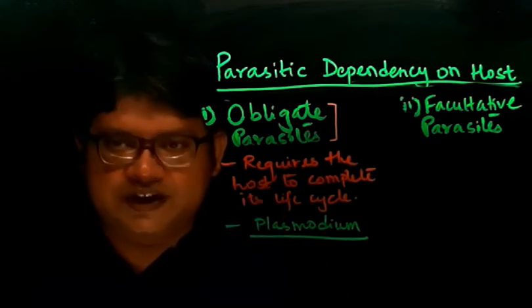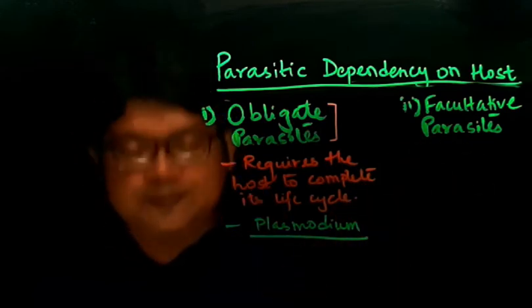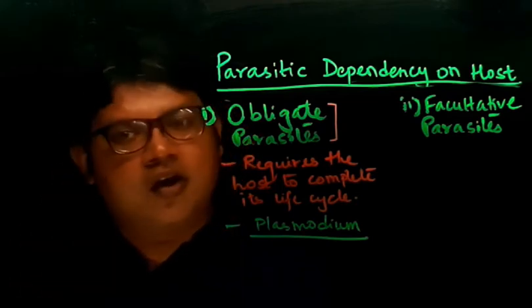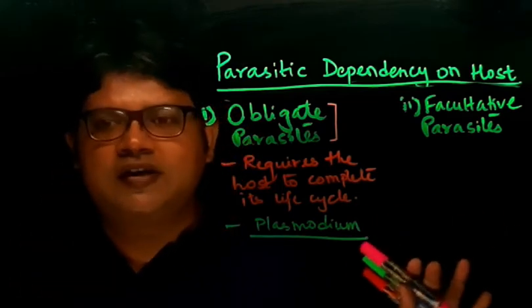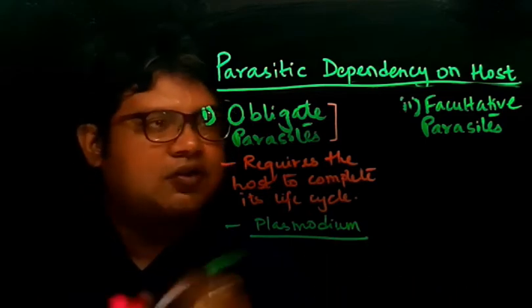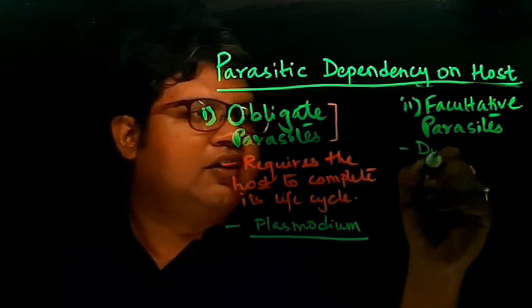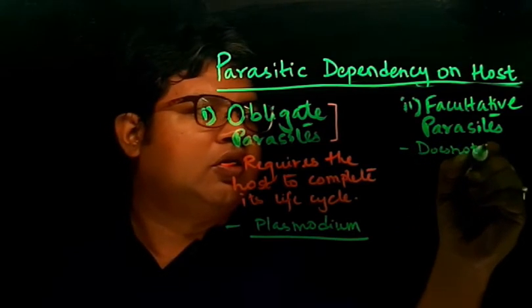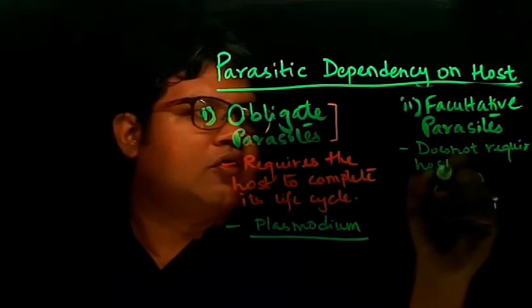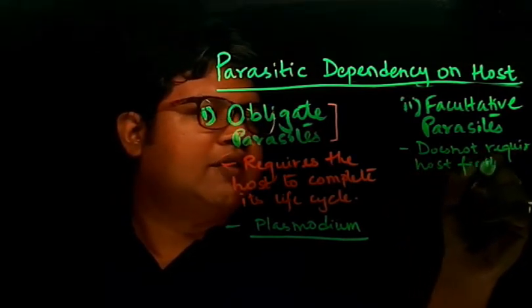Example is plasmodium. Now let us talk about facultative parasites. Facultative parasites are those parasites which do not require the host for their survival. First point, it does not require hosts for its survival.